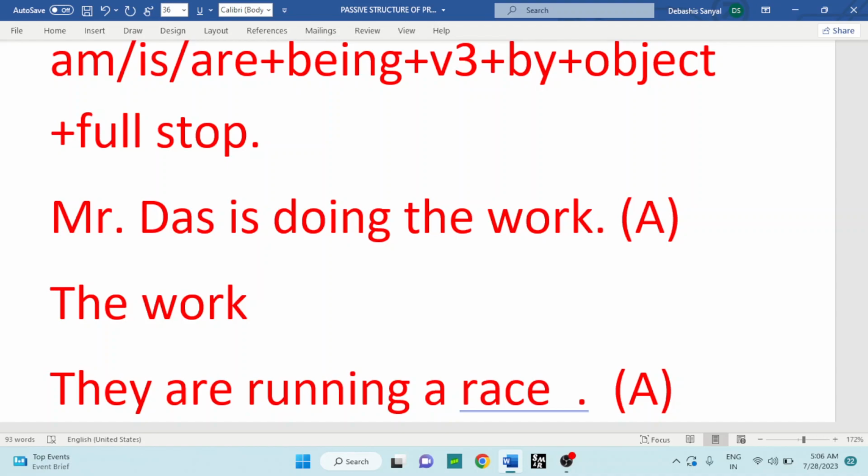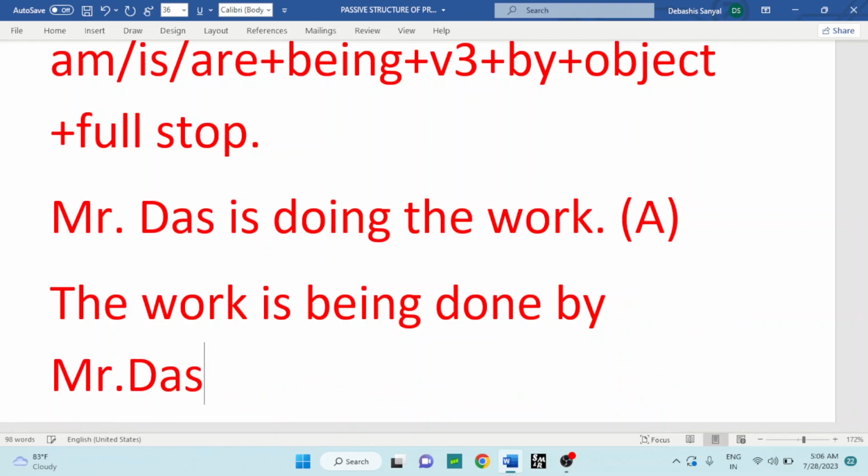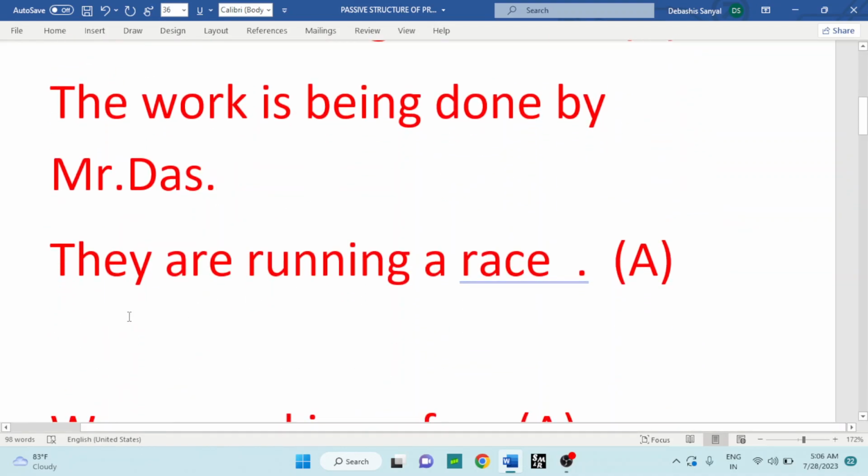The work takes is, as it is third person singular number. The work is being done by Mr. Das. Then full stop.